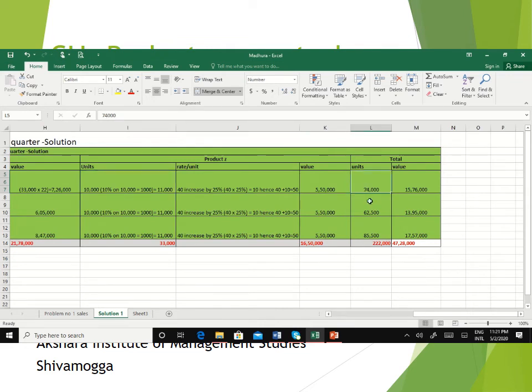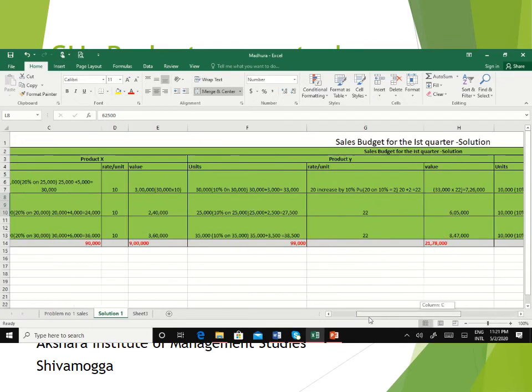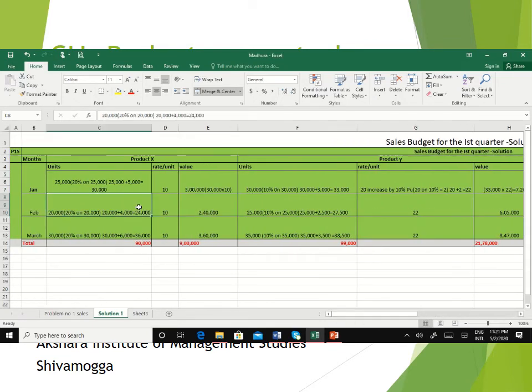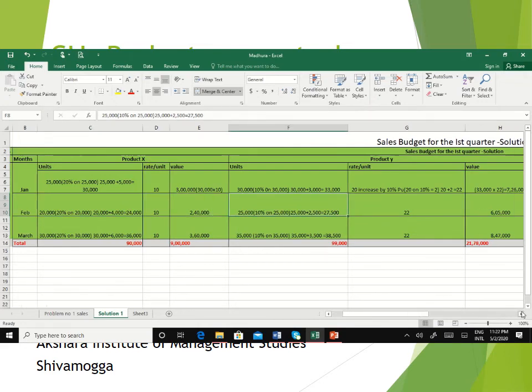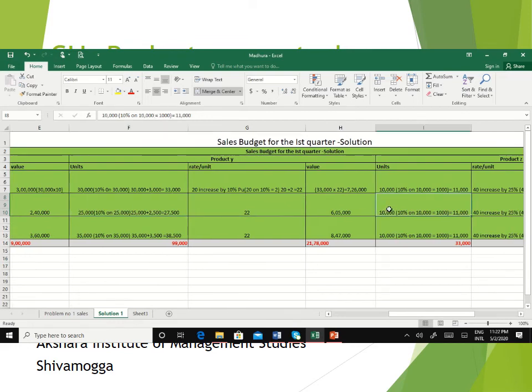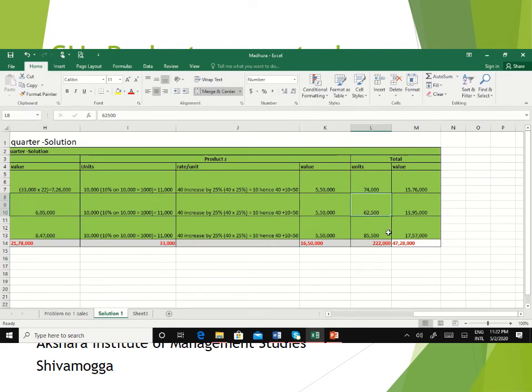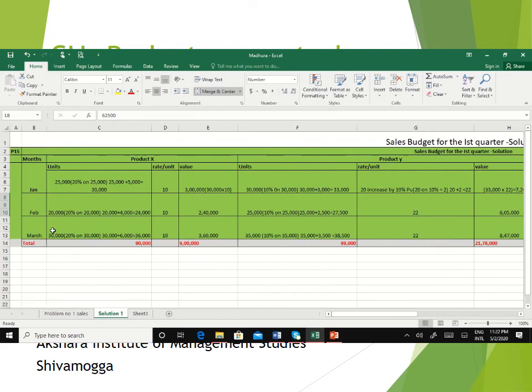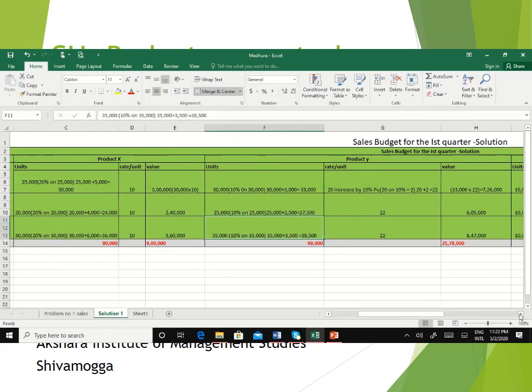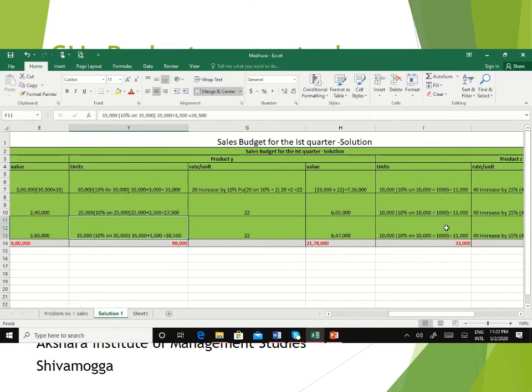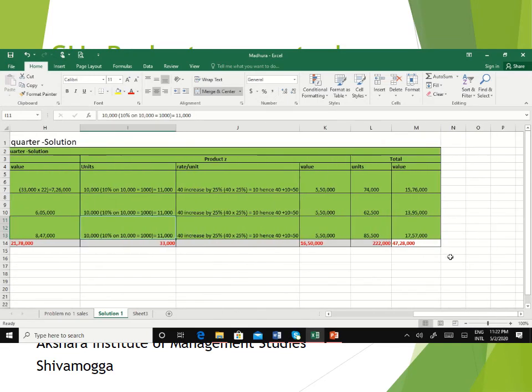And for February the number of units is going to be in total 62,500 as 24,000 of February month for product X and then 27,500 of product Y and then 11,000 of product Z. In total of units is going to be 62,500. Similarly for March month also 36,000, 38,500 of units and Z product 11,000. In total of units is going to be 85,500.